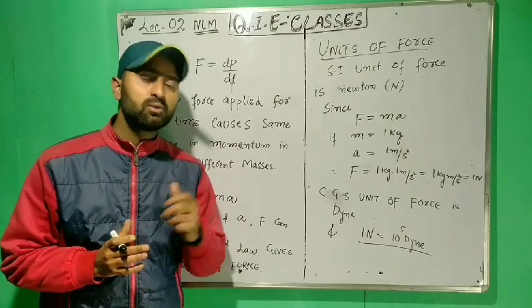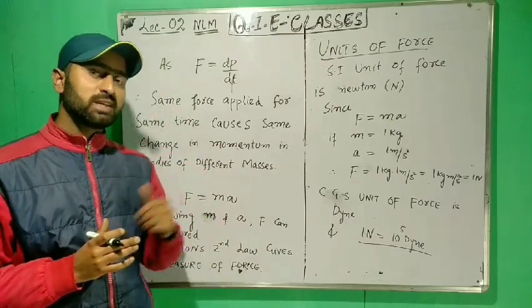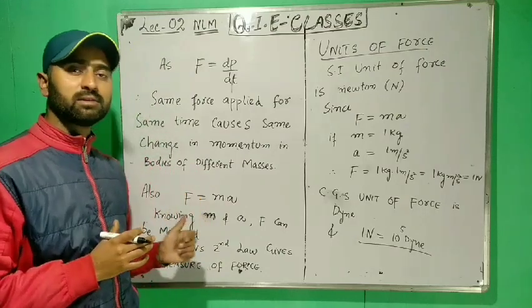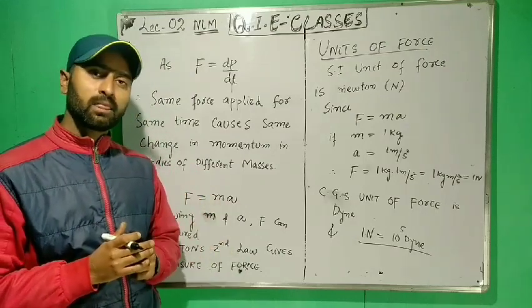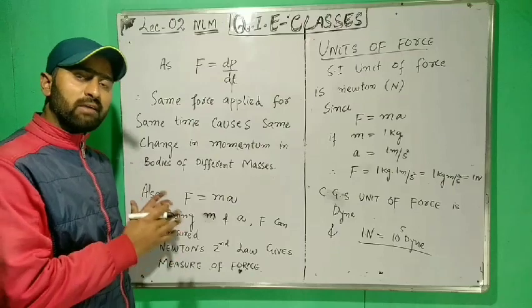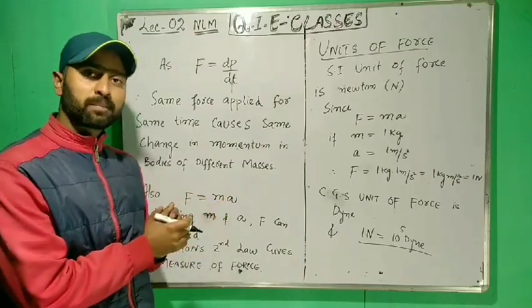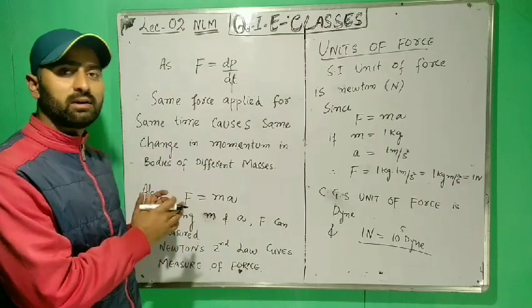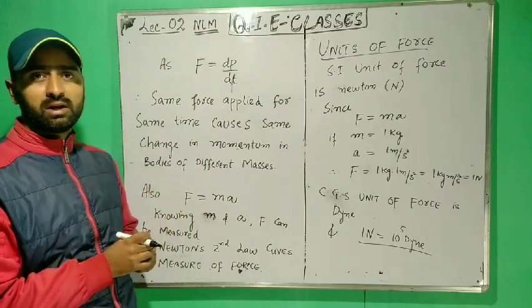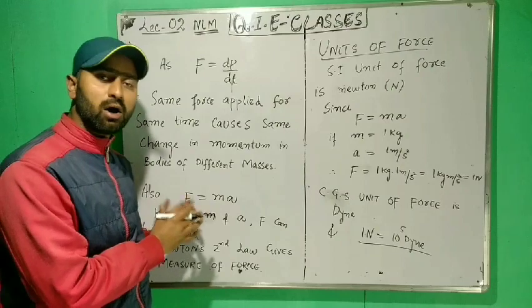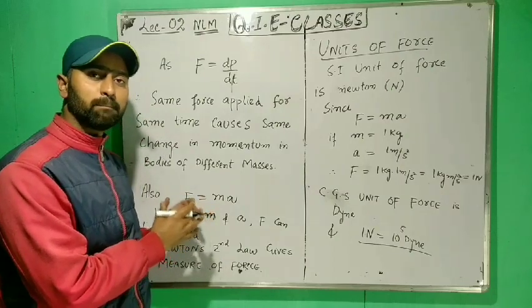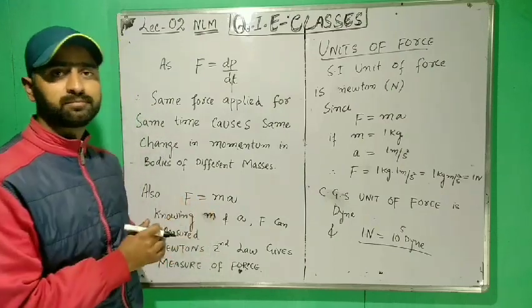The other form of Newton's second law is F is equal to ma. Knowing the values of mass and acceleration produced in the body, we can find the force. Hence, Newton's second law of motion measures the force.